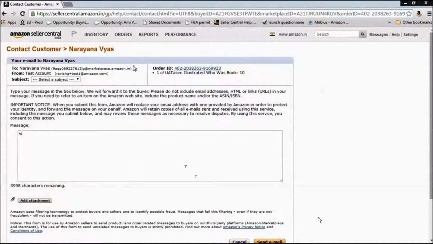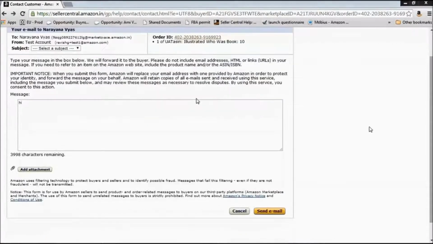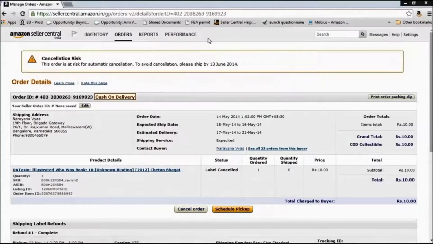You can also take this encrypted email ID of buyer from here. As you can see, this is encrypted, and you can use your own personal email to send an email to this buyer. So these are the 2 recommended ways of communicating with buyers on Amazon. In case there's an emergency and you have to call up the buyer, you can do that by clicking on that order ID, and in shipping address you can find the phone number of the buyer as well. So you can call up the buyer in case you absolutely need to. Otherwise, we advise you to avoid that option.